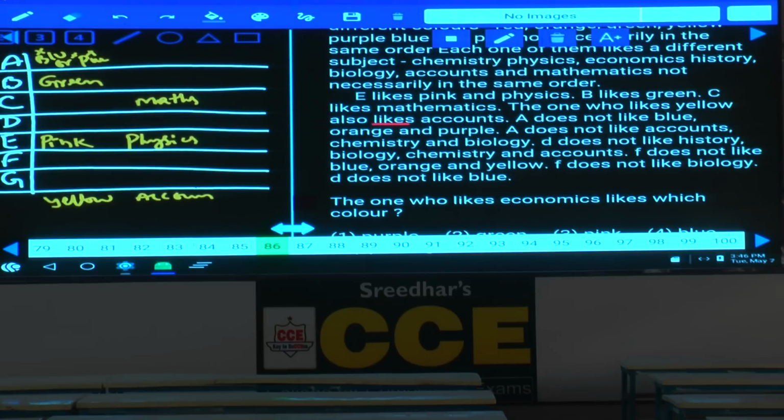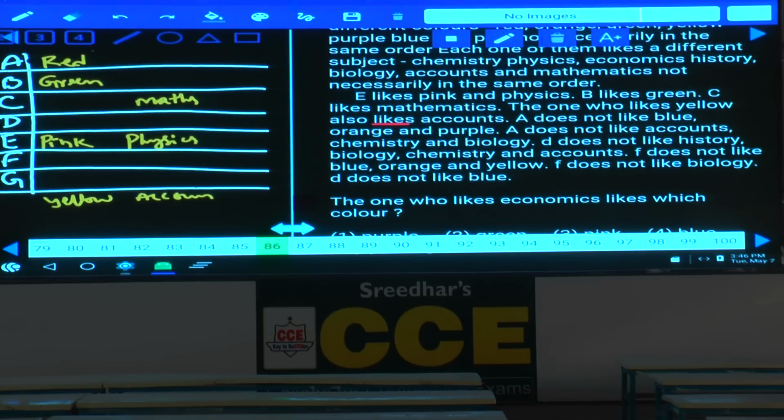A does not like accounts, so A does not like yellow as well. A: yellow, blue, orange, purple, green, pink were ruled out. What is left over here? Only one more color, red. Hence A must like red, and A red is fixed.